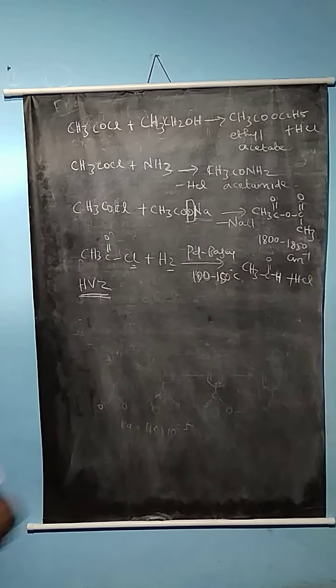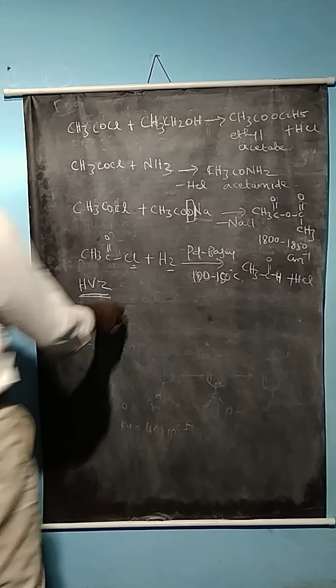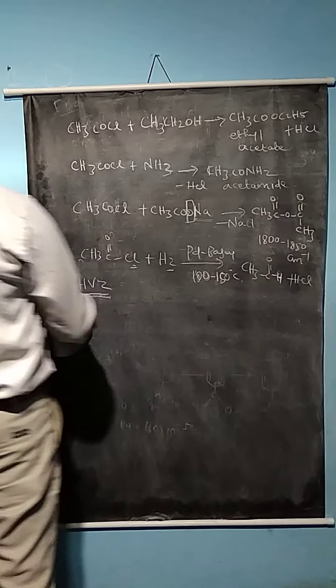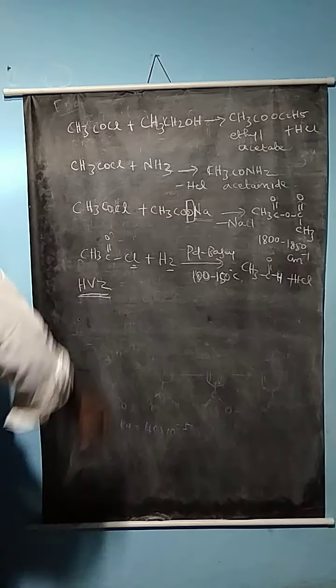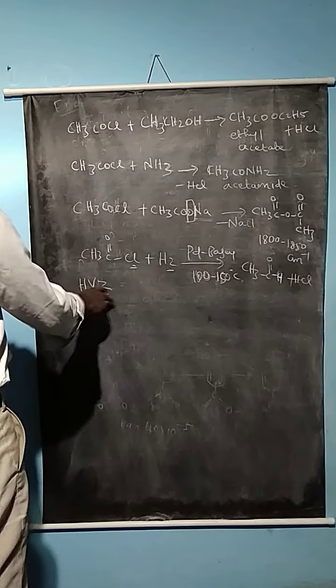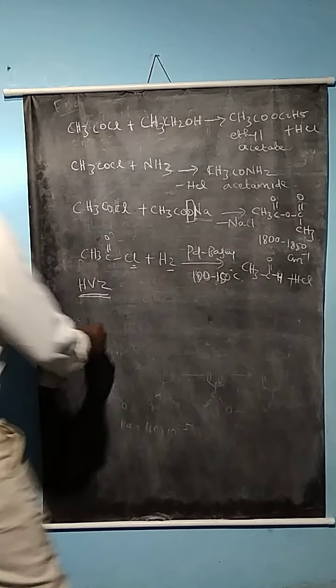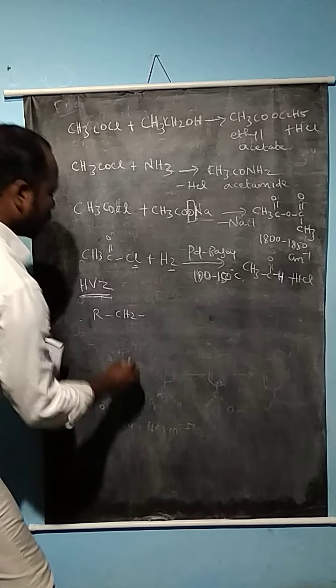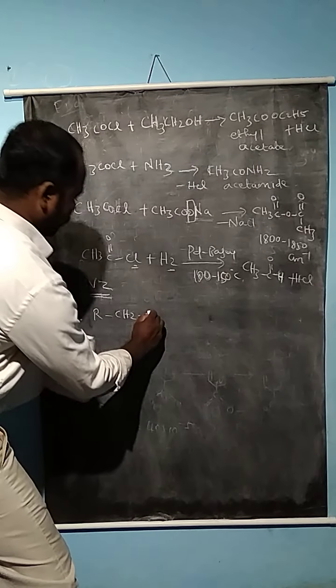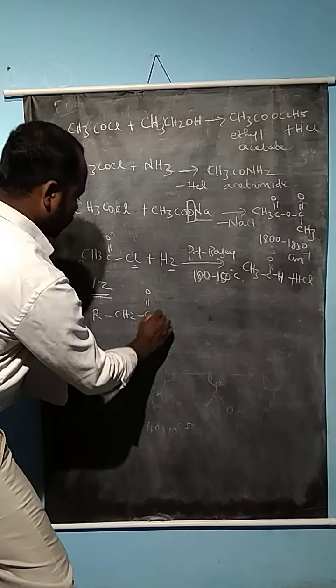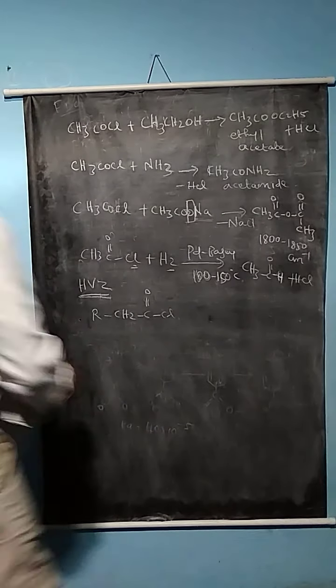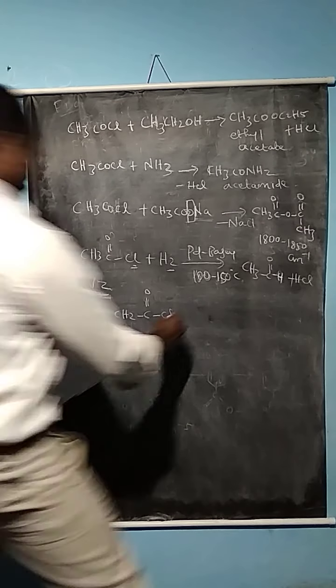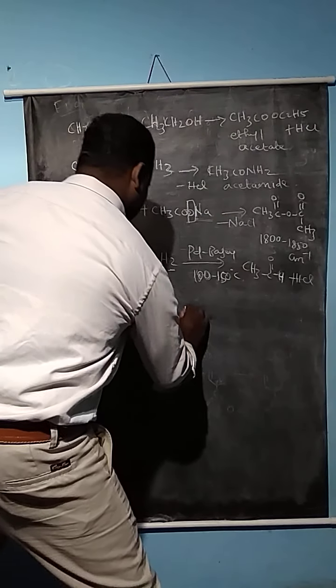So alpha chloro compounds, alpha substituted compounds, are prepared by the Hell-Volhard-Zelinsky reaction. So in the HVZ reaction, here also RCH2COCl, the acyl chloride, is reacted with chlorine.